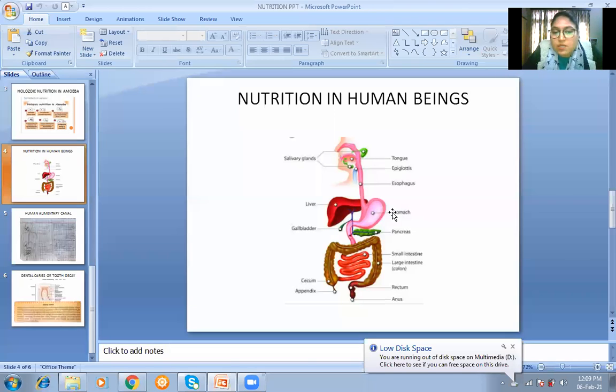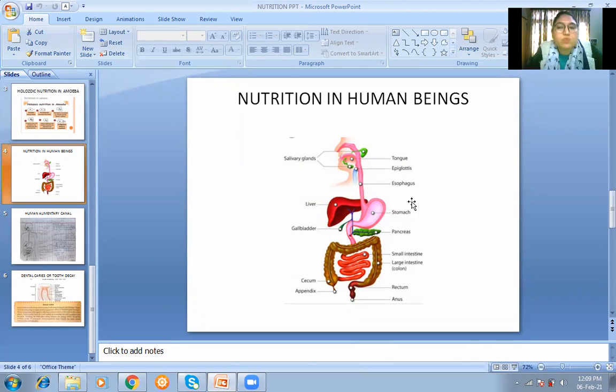Then the pepsin enzyme. So what is the function of pepsin enzyme? Pepsin converts proteins into, otherwise simply you say, amino acids, but specifically proteins are not converted to amino acids in the stomach. They convert into amino acids in the intestine. Okay, before amino acids, peptones are there. So pepsin is converting proteins into peptones, and further these peptones are converted into amino acids in the small intestine.